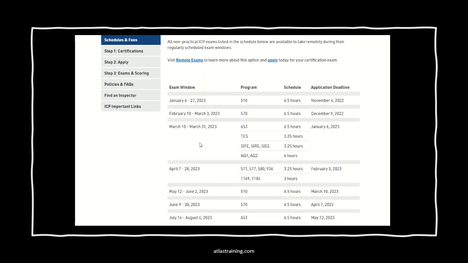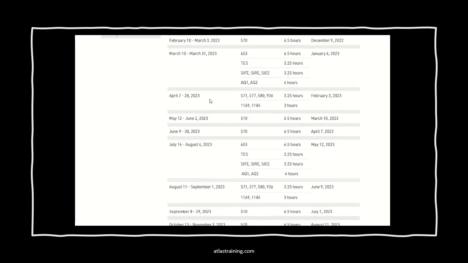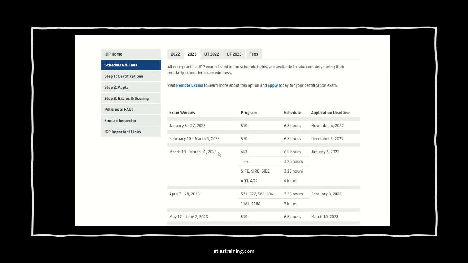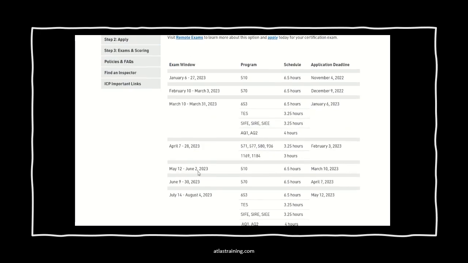Now, each of these different programs, there is a test window 3 times a year for each. And it changes slightly, so you have to come and check. All right, but now we've determined May to June 2nd of 2023.